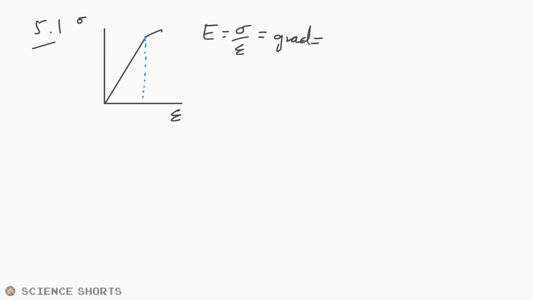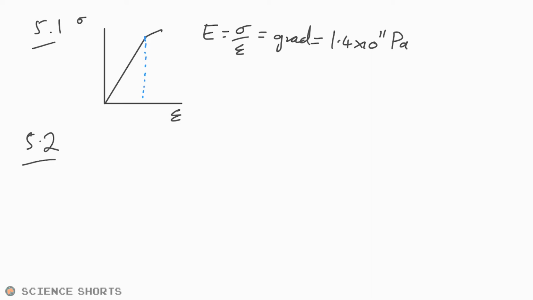5.1, we have some Young modulus goodness. We have a stress-strain graph, so we have stress there and strain there, and the line is going up and then just curving over a little bit. Determine the Young modulus of the metal. Of course, we just want to use the linear portion of the graph, and you should find that Young modulus is equal to stress over strain, and so that's equal to the gradient here. That should end up being something like 1.4 times 10 to the 11, and the units pascals, but there is a little bit of leeway there, but not much.